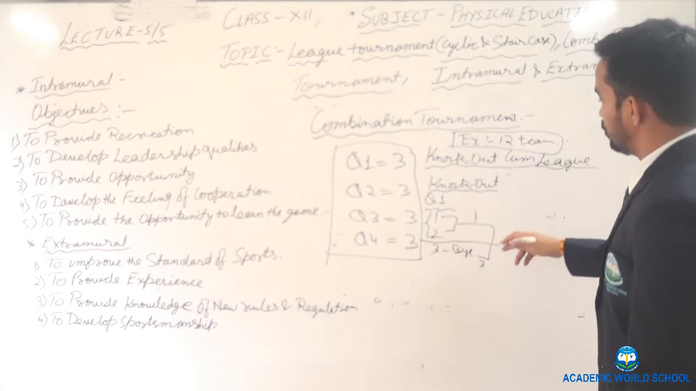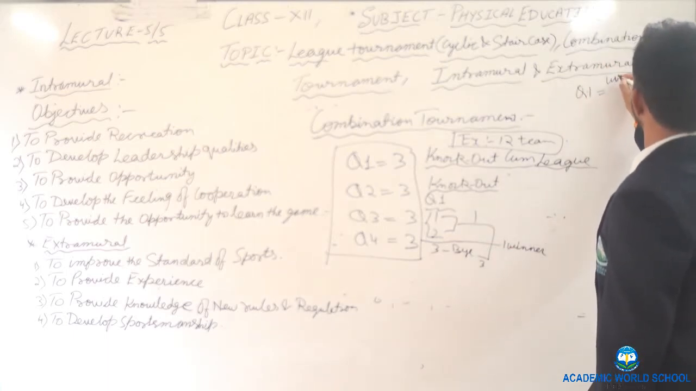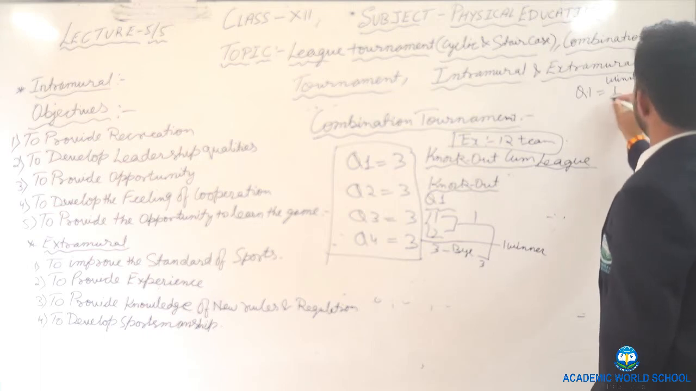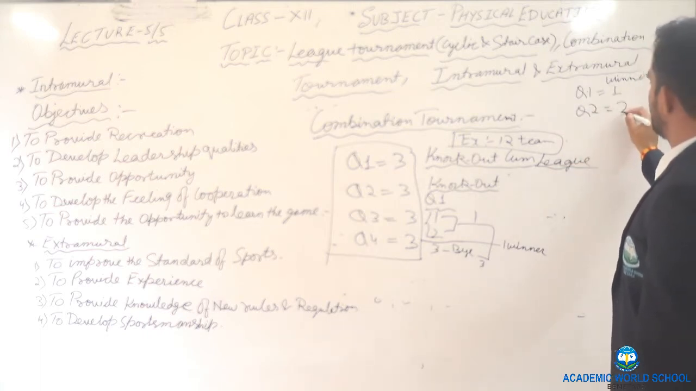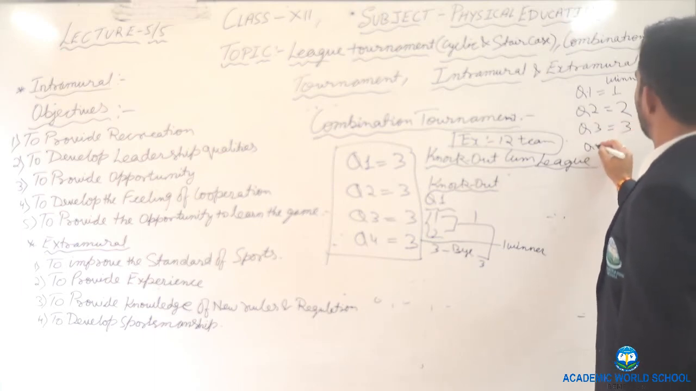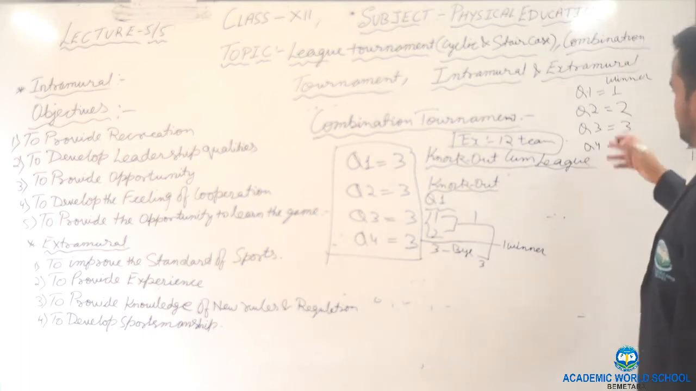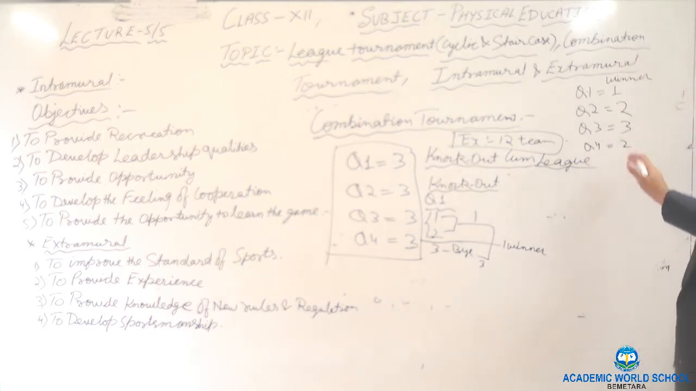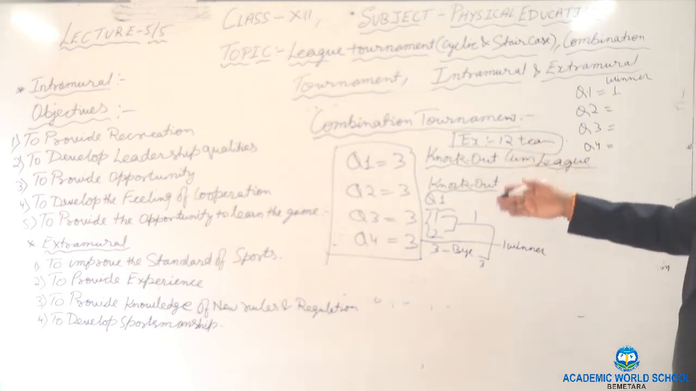Now from each zone, the quarter 1 winner is 1. For example, from quarter 2, team number 2 is a winner. From quarter 3, 3 is a winner. From quarter 4, 2 is a winner. Clear? We will take only one example. Or team numbers 1, 2, 3, 4, 5, 6, like that we will divide.